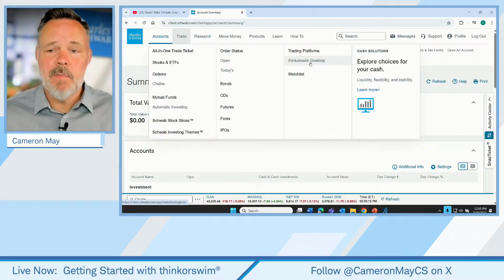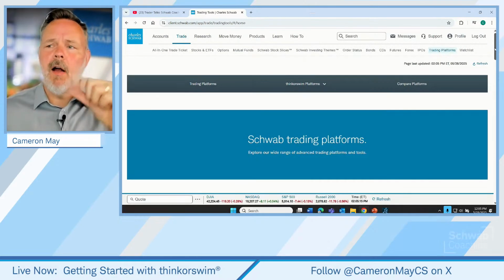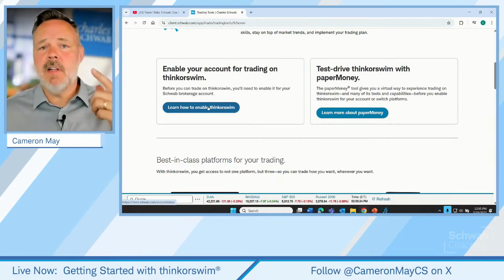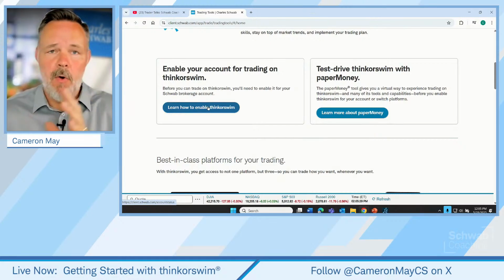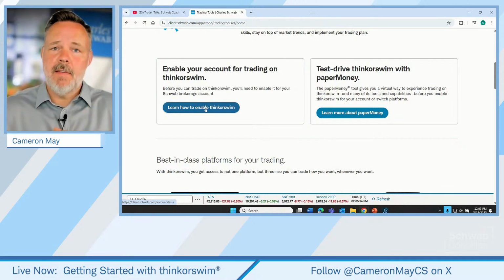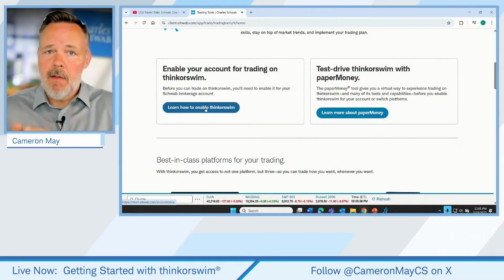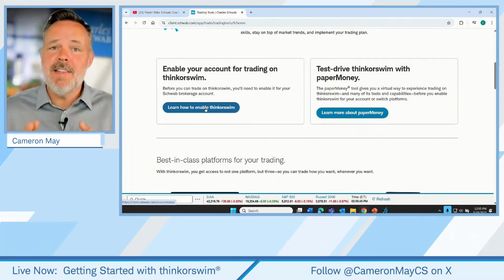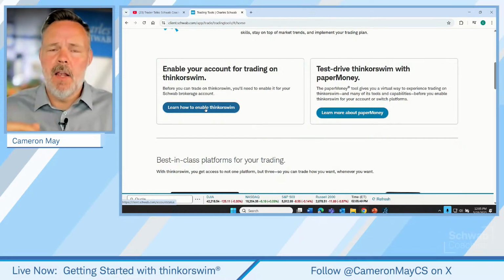Really, from there, it's pretty straightforward. We just click on Thinkorswim Desktop, and we're going to look for a big blue bar or a big blue button. As we scroll down, you'll see it says Learn How to Enable Thinkorswim. Just click on that, and it'll just guide you through that process. This is the process where we have a PC or a Mac. But when we download the software, it actually creates an icon on your desktop, and it also puts Thinkorswim into the programs in your computer start menu. So a couple of different ways to access the software. I just typically click on the desktop icon, it launches it.